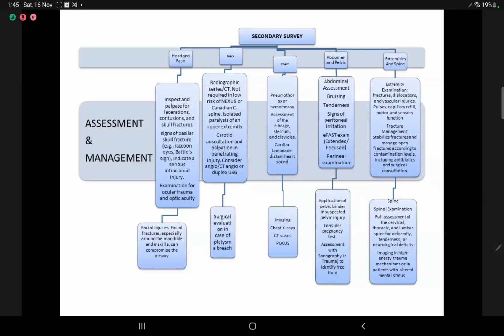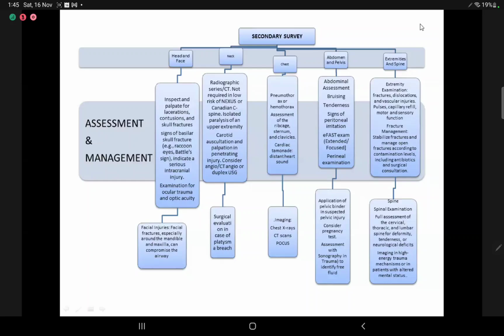FAST, and definitely a perineal examination. We'll try to apply a pelvic binder in suspected pelvic injury to minimize blood loss. We'll have to consider a pregnancy test in women of childbearing age and assessment with sonography.